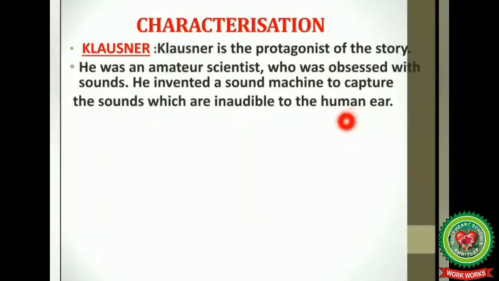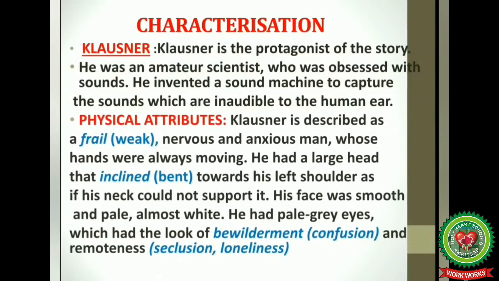So, actually Closeness, we have already read now in the story that he was an unprofessional scientist who was very much obsessed with sounds. So, he invented a sound machine which could capture those sounds which are not audible to the human ear. Now, what are his physical attributes? Closeness is described as a frail, nervous and anxious man whose hands were always moving.